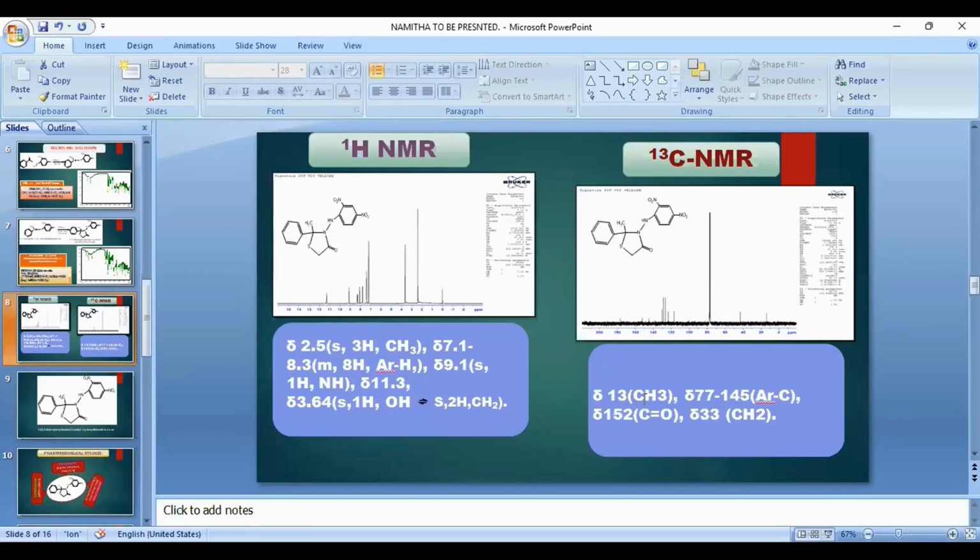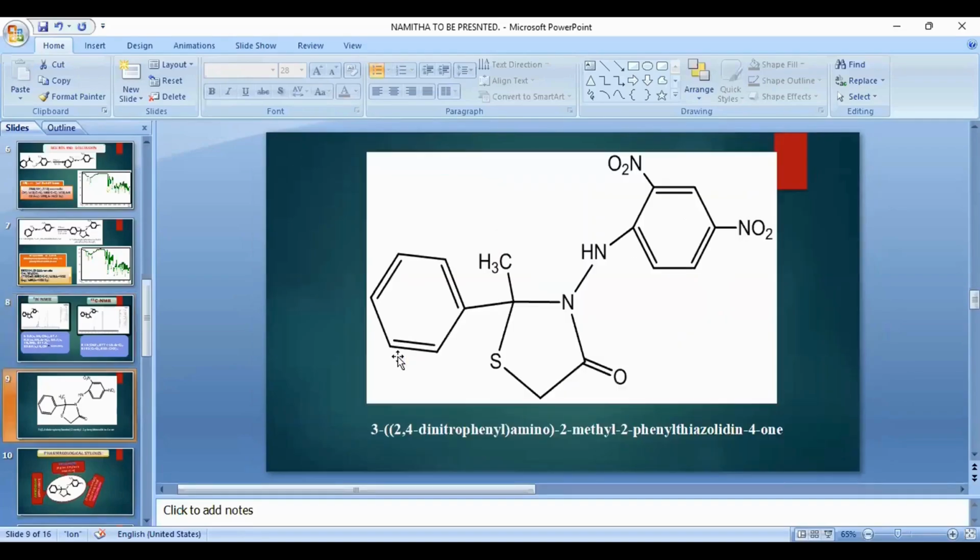Again, C13 NMR spectrum was also recorded here. CH3 carbon atom observed at δ 13. δ 77 to δ 145 indicates the presence of aromatic carbon atoms, and δ 152 indicates the presence of C=O carbon atom. Here δ 33 indicates the presence of CH2 carbon atom in the molecule. From above all data, we finalize the structure of the synthesized compound as 3,2,4-dinitrophenyl amino, 2-methyl, 2-phenyl thiazolidine, 4-one.